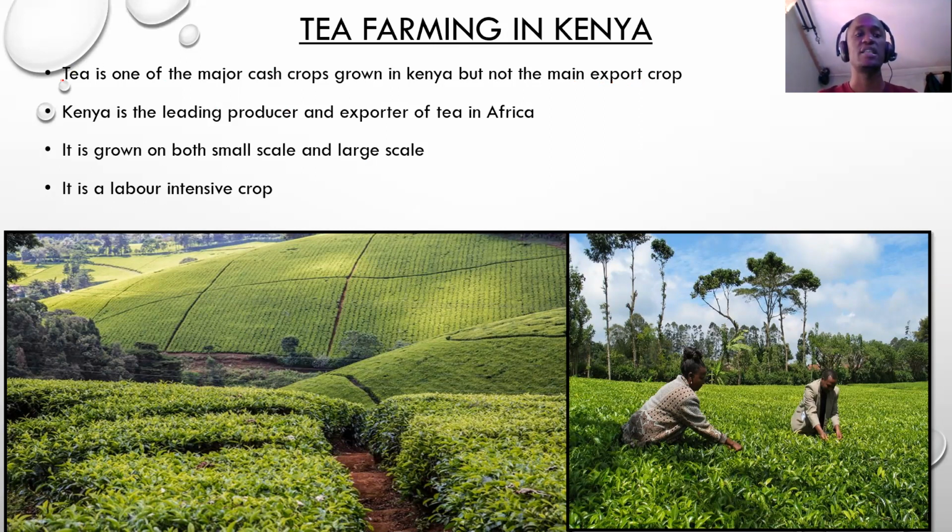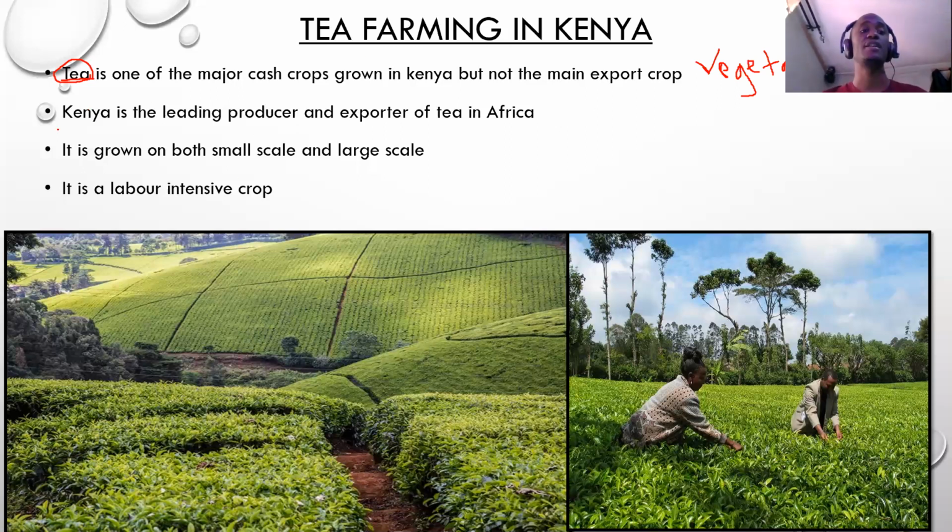Many people think that tea is the major export crop of Kenya. In fact, many teachers will tell you that the leading export crop of Kenya is tea, and that one is not true. The main export crop of Kenya, class 6, is not tea, it is not coffee, it is not wheat, but vegetables.